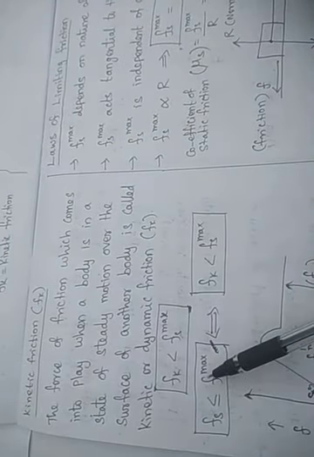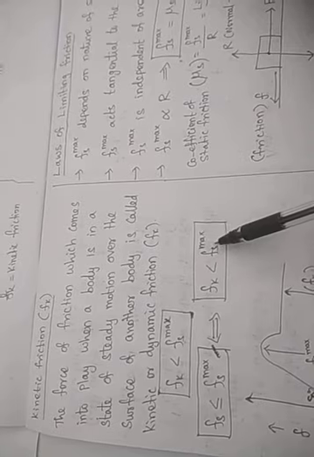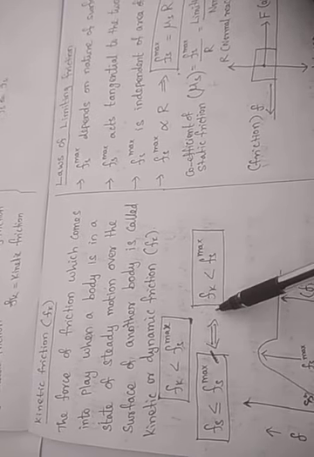Hence we can conclude that static friction is less than or equal to limiting friction, and the kinetic friction is less than the limiting friction. So which one is greater? Limiting friction is greater, and the kinetic friction is much less than these two.